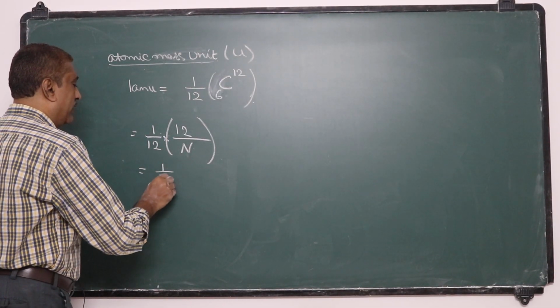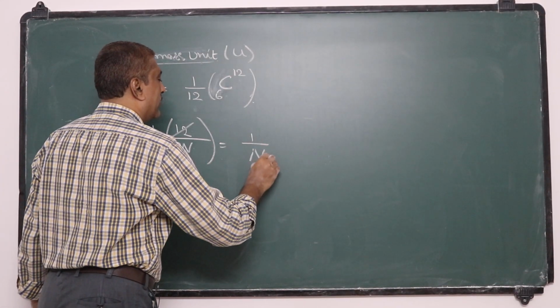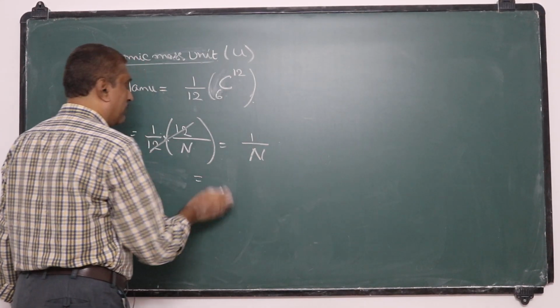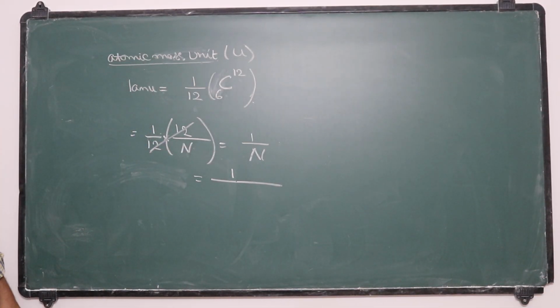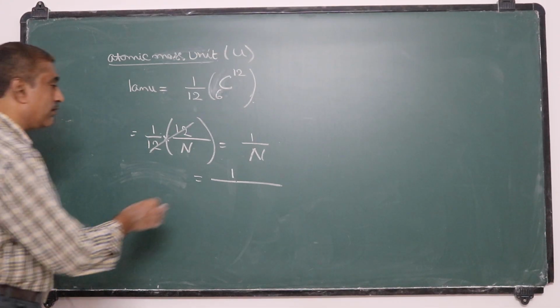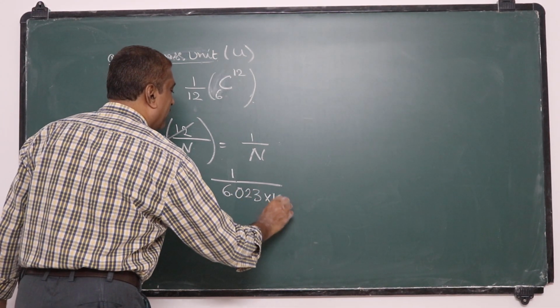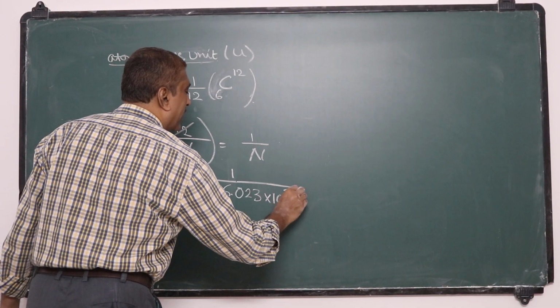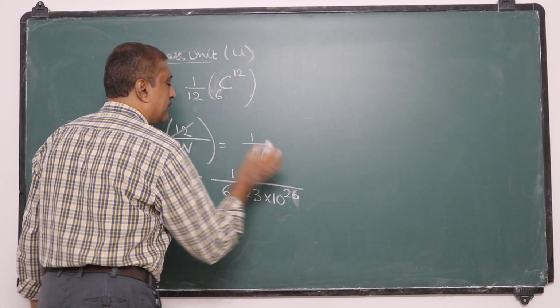So 1 by 12, that means 12 will get cancelled, equals 1 by N, equals 1 by 6.023 into 10 power, actually for gram mole it is 23, for kilomole it is 26.